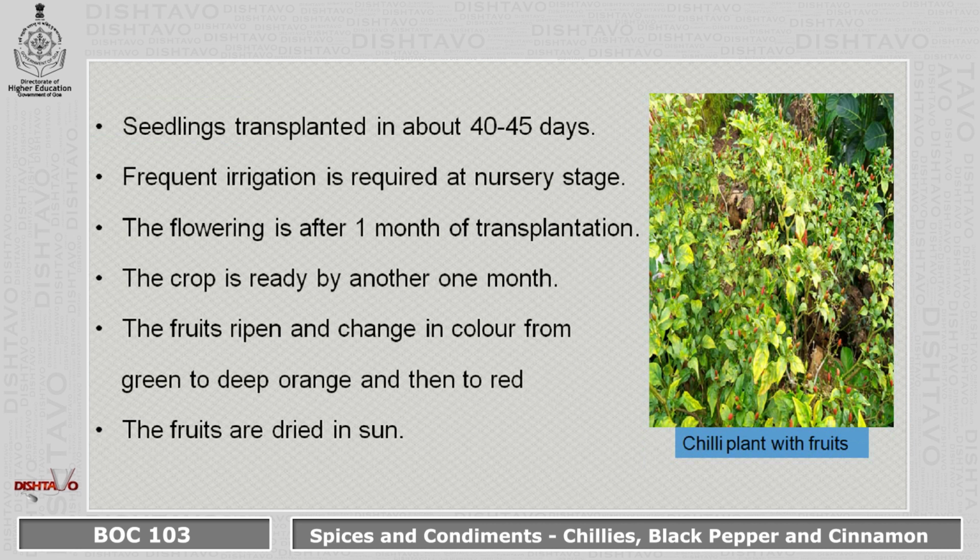Frequent irrigation is required at the nursery stage and the flowering occurs after 1 month of transplantation. The crop is ready by another 1 month. The fruits ripen and change in color from green to deep orange and then to red, and the fruits are then dried in the sun.